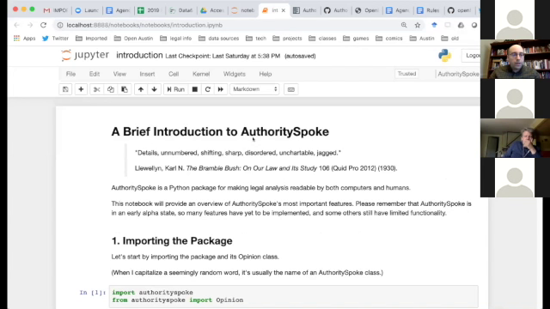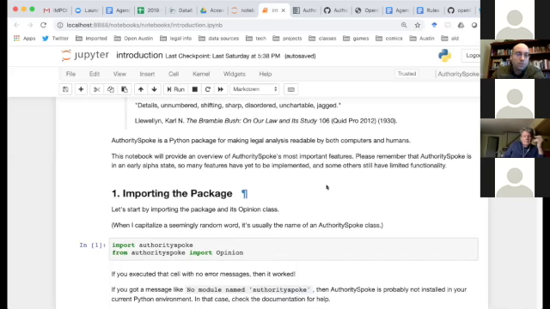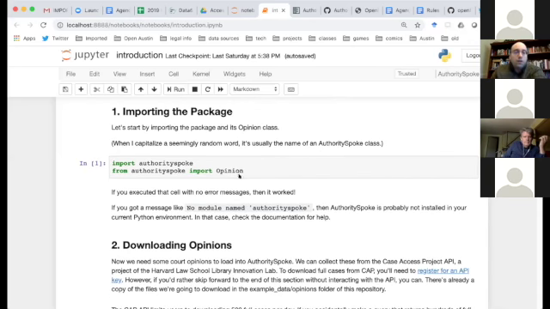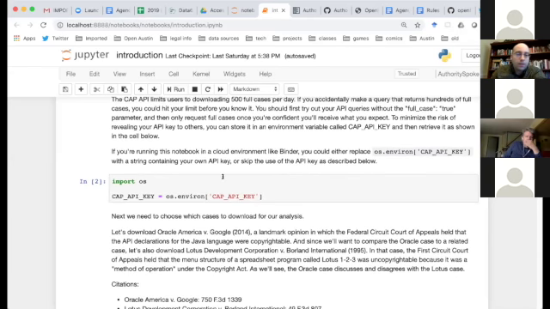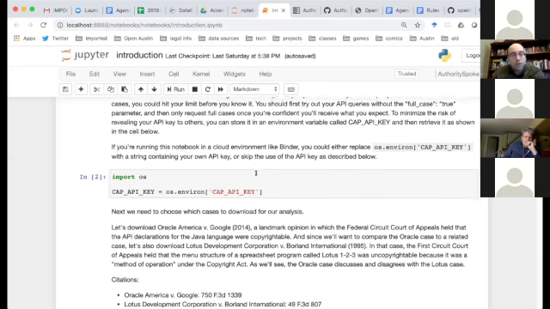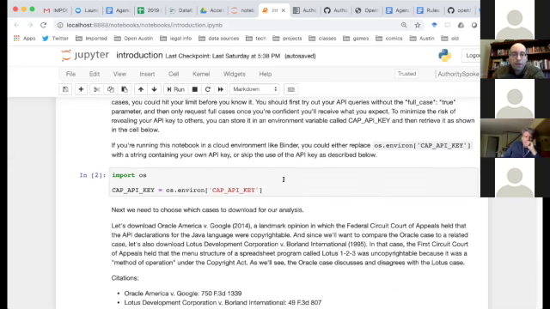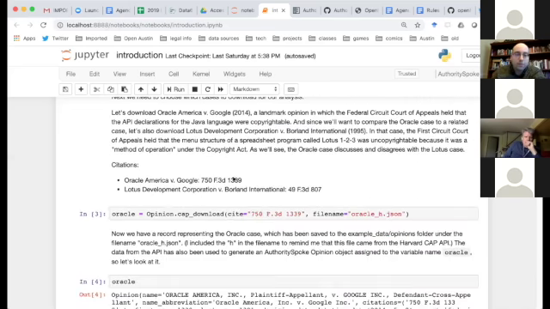So I'm going to describe this early alpha version of AuthoritySpoke, which is a Python library for legal analysis. It does include models of legislative rules, but compared to most of the other presentations I've seen, this presents them much more through the lens of judicial interpretation. So you can use this to create opinion objects by downloading opinion records from the Harvard Case Access Project API.